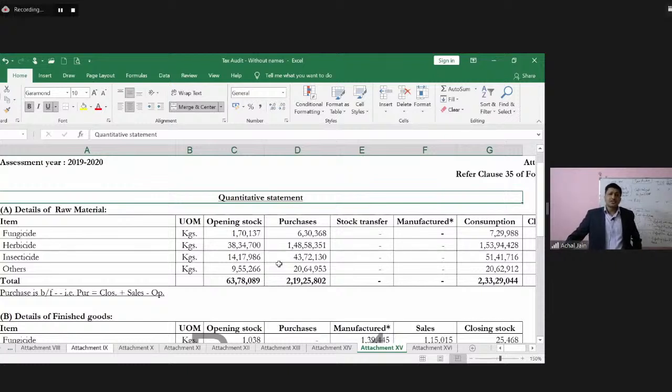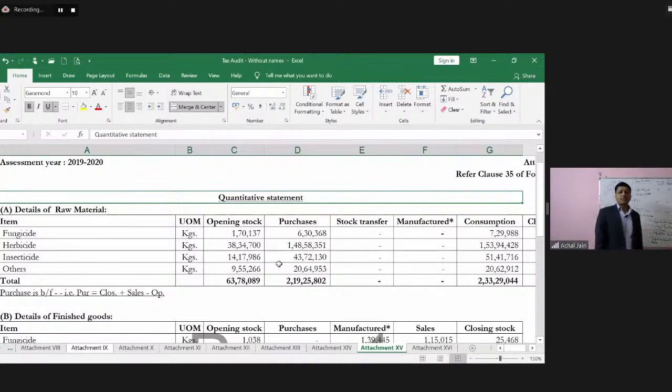And during the course of statutory audit, many of the records would have been required by the statutory auditor. So many of that information will also go to the tax auditor if the tax auditor happens to be a different firm or the party. But in this case, once again, the procedures which will be performed by the tax auditor would be limited to the sample testing because he may want to check some of these transactions to identify their nature, whether those are raw material or at what stage they are into, and in terms of purchases, whether the purchases have taken place during the year or not.